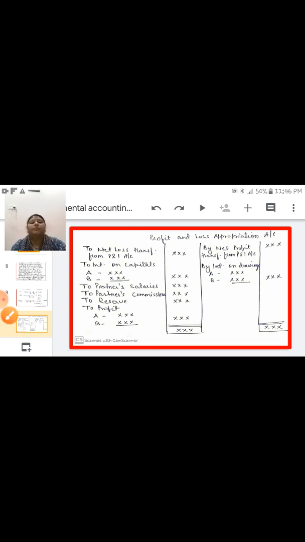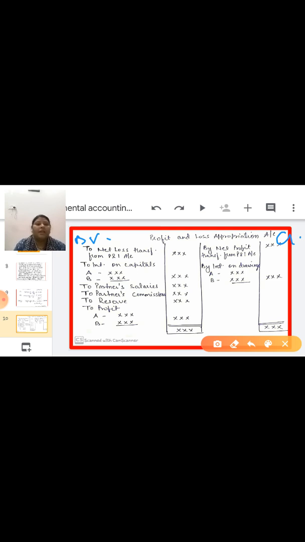This first side is the debit side, the second side is the credit side. On the debit side, first of all you have to transfer the net loss. This will come from the P&L account, which you made in sole proprietorship, as you learned in 11th standard: trading account, P&L account.